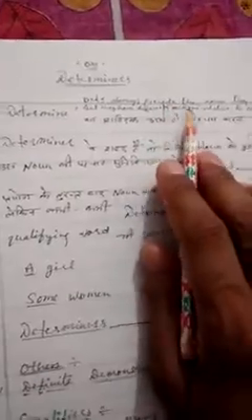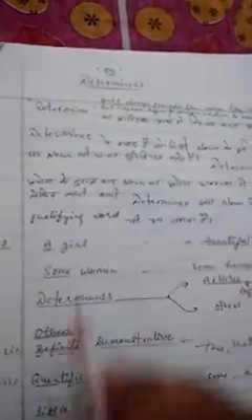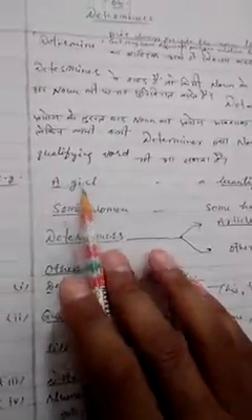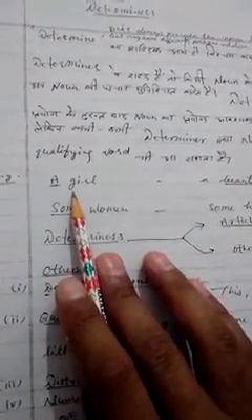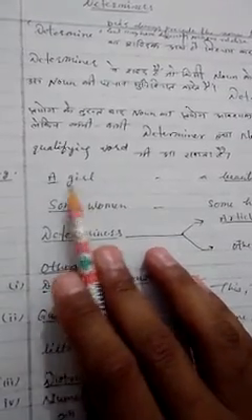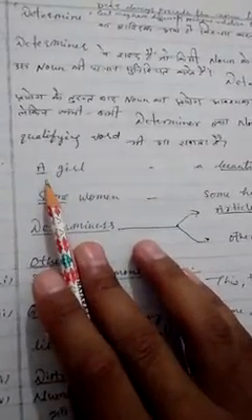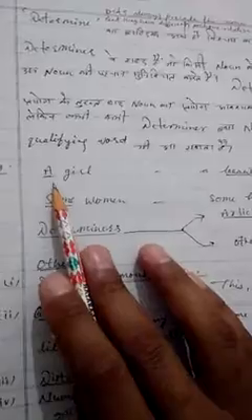Determiners always precede the noun they determine. Like girl, a determines the girl, or it precedes the noun. A precedes the noun, that's what is called a determiner.